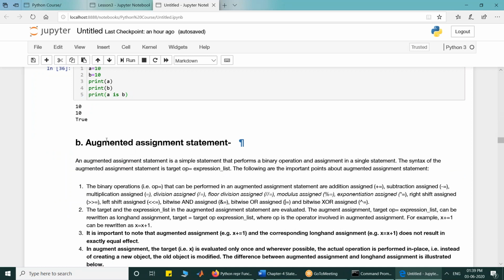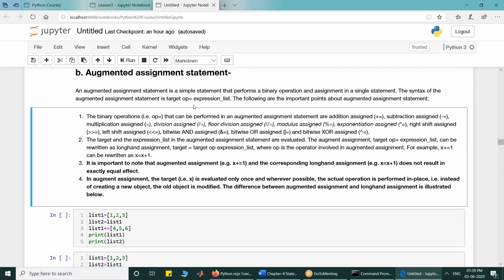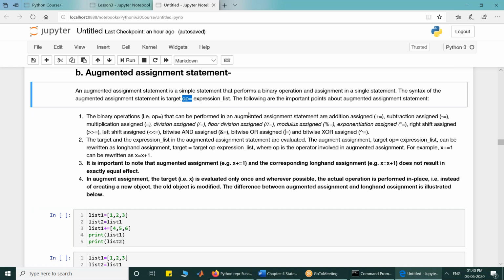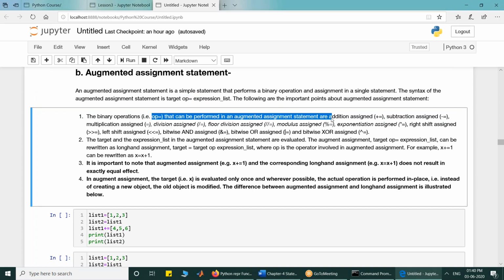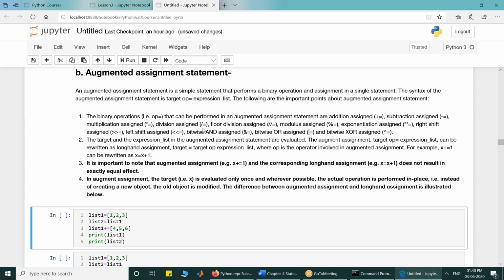Okay, let's move on. The next type of assignment statement that we will look at is known as the augmented assignment statement. In an augmented assignment statement, we have the operator and assignment at the same time. There is a binary operation involved and the assignment is done at the same time, like addition assigned, plus equal to; subtraction assigned, minus equal to; multiplication assigned, this is star equal to, let me correct it, this is star equal to, multiplication assigned,